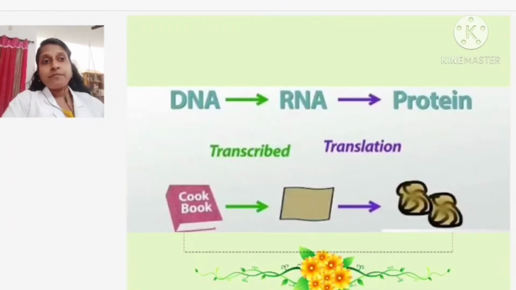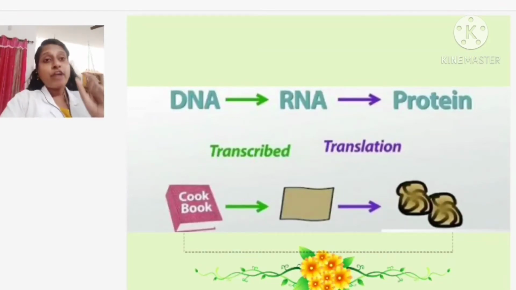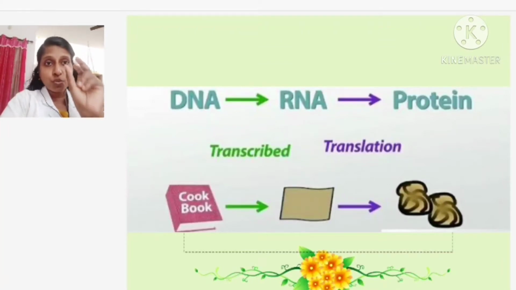From the DNA, the gene is converted into RNA, that is mRNA. That process we call transcription. DNA to mRNA is transcription, and from that mRNA the protein is produced, whatever the DNA gene is coding for.